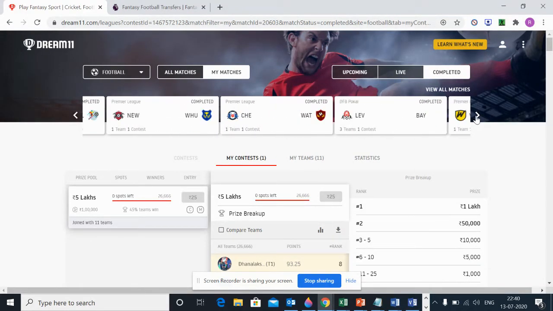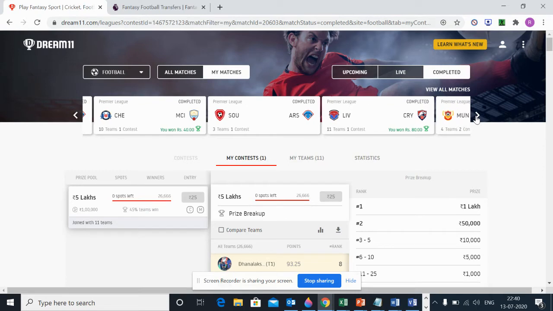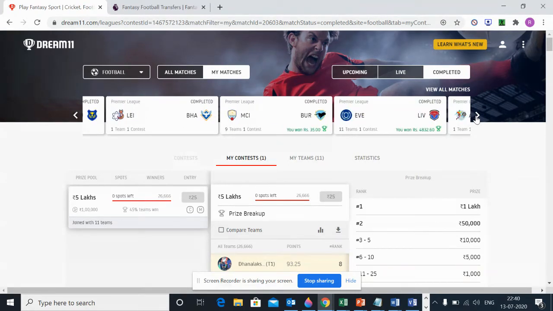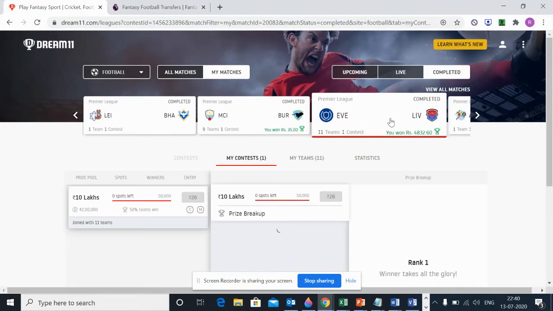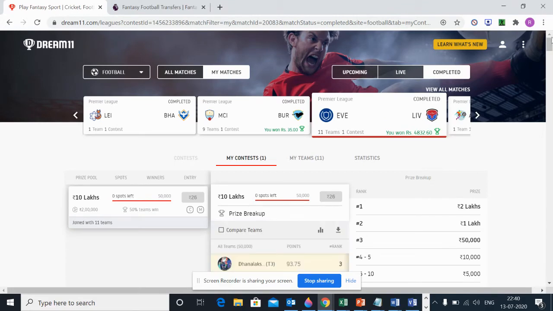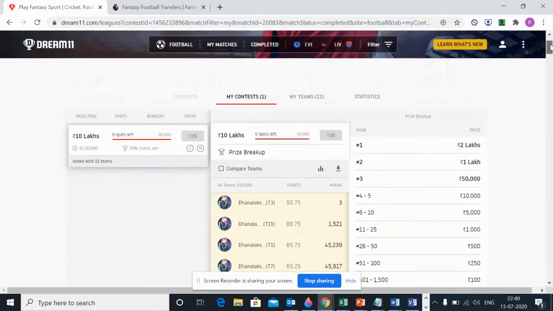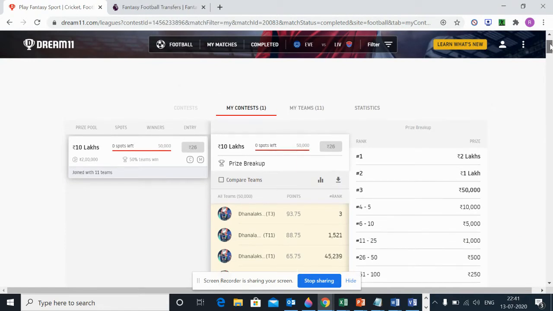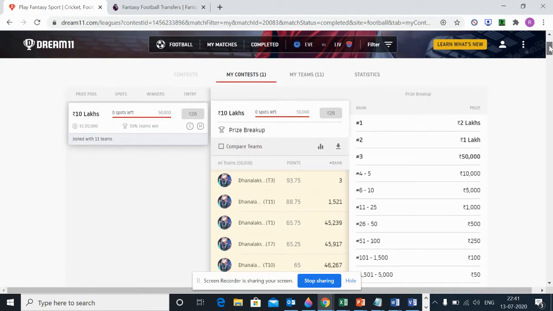It was, I think, the Merseyside derby between Everton and Liverpool, which ended in a nil-all draw. And I had predicted the pattern of the game as well, wherein I played for a clean sheet, and it was a clean sheet game, of course, but I got just one player wrong, and hence I didn't finish in the top rank. So if you see here, this was T3, the third team which I set up, had completed the league in rank 3 by scoring 93.75 points.